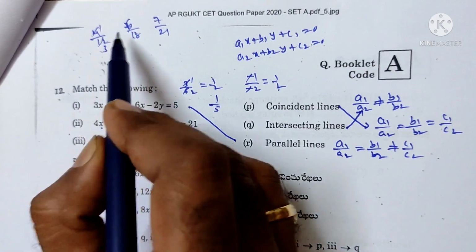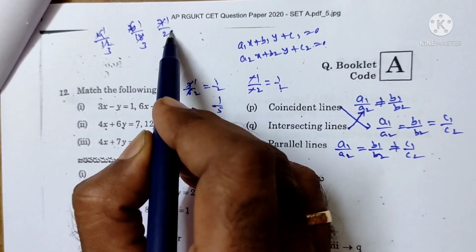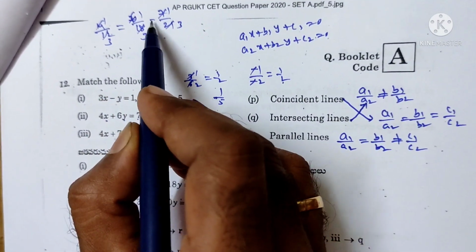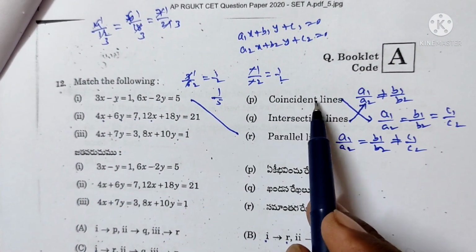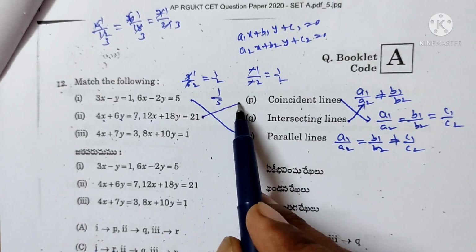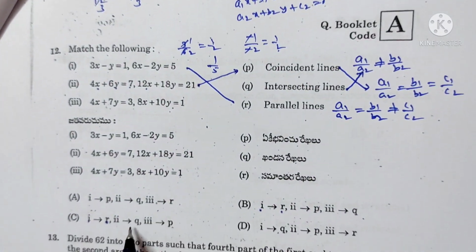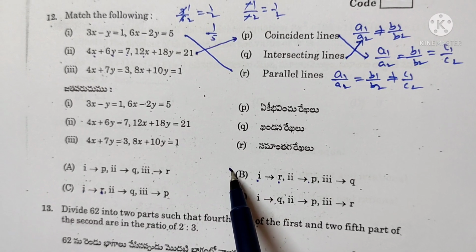4 ones are 4 threes, 6 ones are 6 threes, 7 ones are 7 threes. So a1 by a2 is equal to b1 by b2 is equal to c1 by c2. Coincident lines. So second question option P, the correct answer is B.